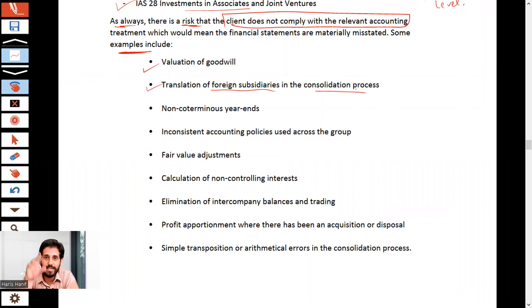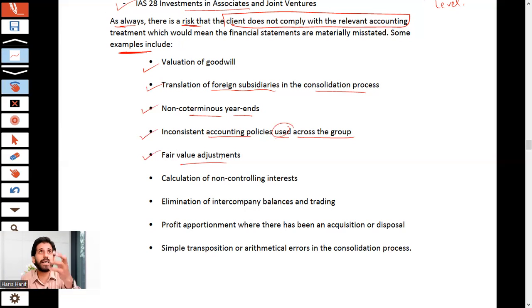IAS 21. For example, country A and country B are having different currencies. So it is the application of IAS 21 to include that subsidiary in your consolidation process. Non-coterminous year end. That is, consolidation says that the difference of year end between the parent and subsidiary should not be more than 3 months. So if it is not adjusted, there is a risk. Inconsistent accounting policies used across the group. That is, different accounting policies.